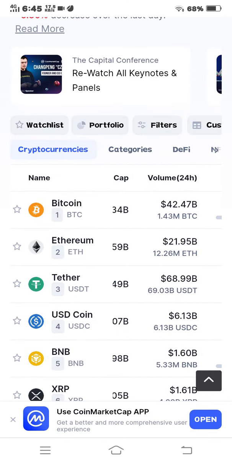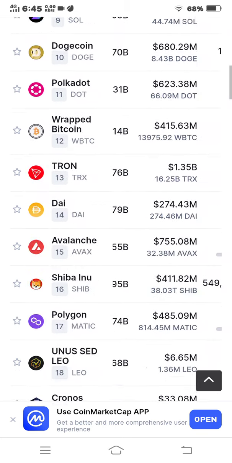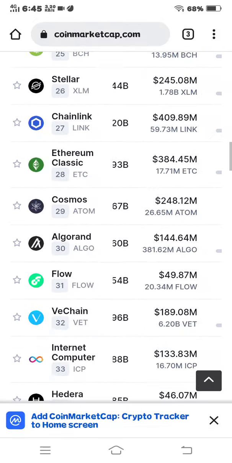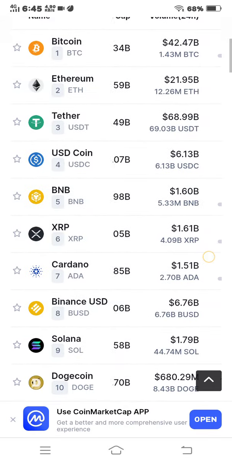Volume is $42.47 and Ethereum has a volume of 21.95. Check this out, all the value and volume of the cryptocurrency price.